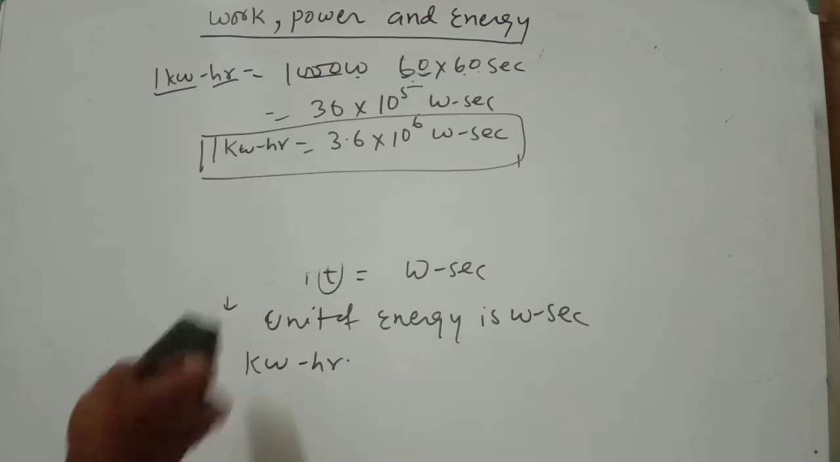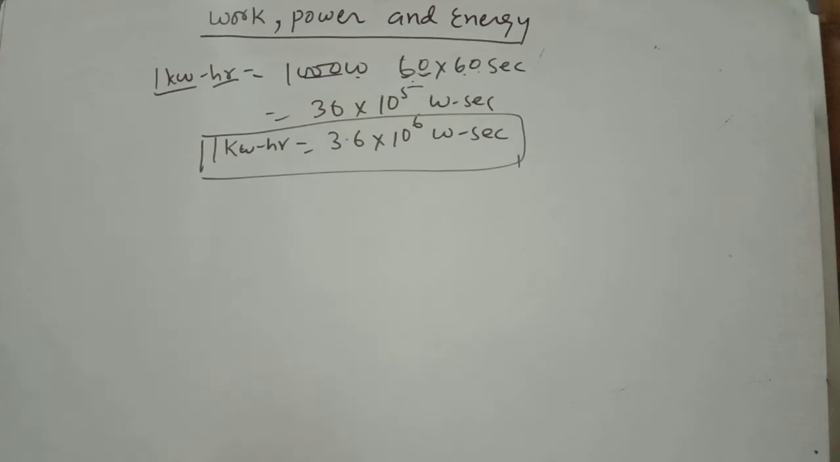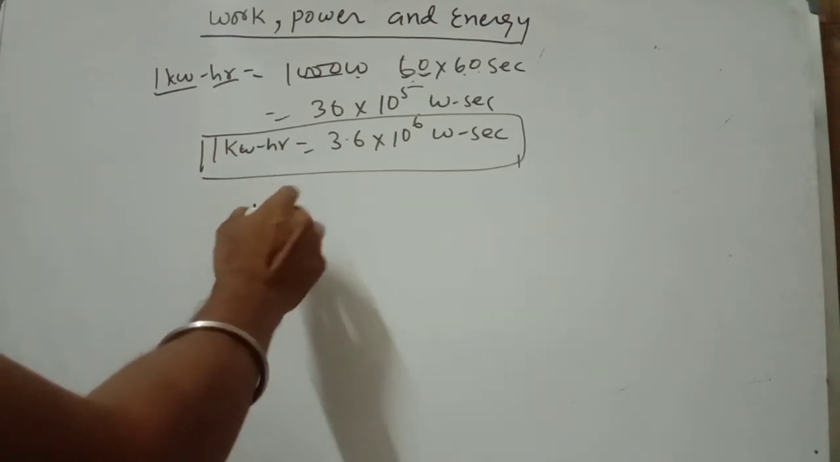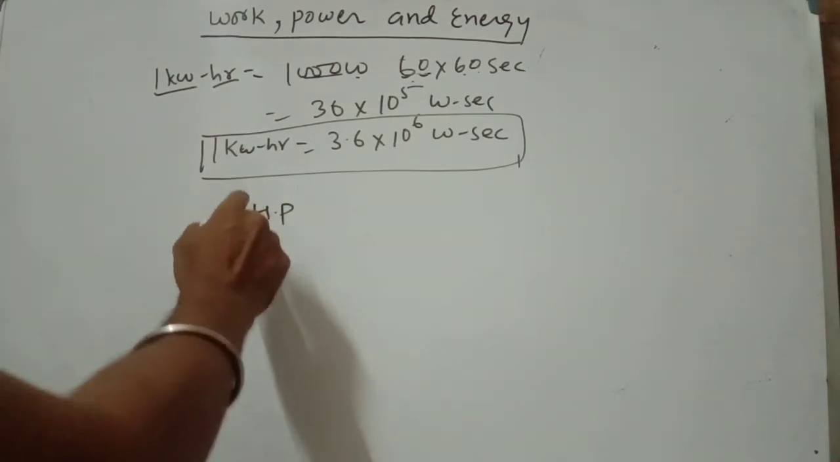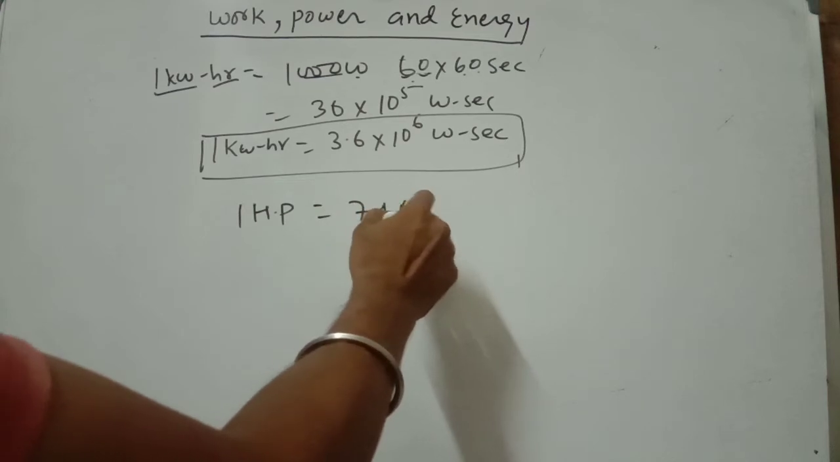And another unit is the horsepower. It is also a big unit of energy. So 1 horsepower equals 746 watt.